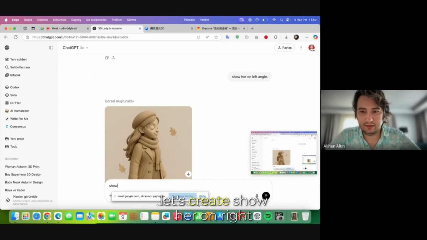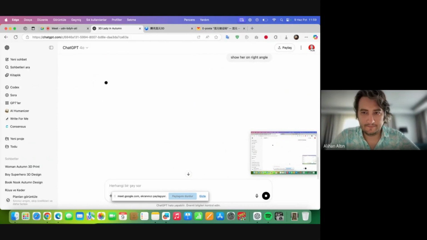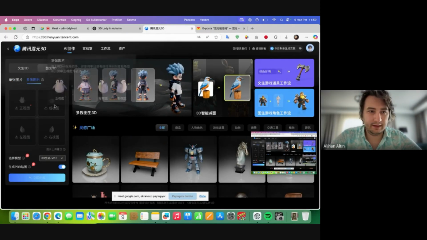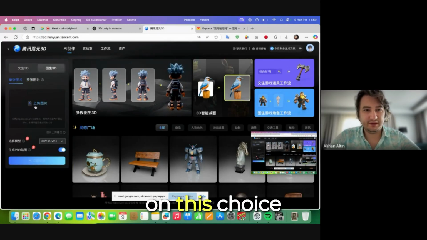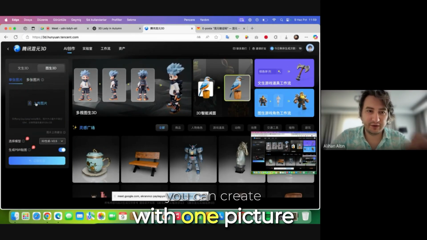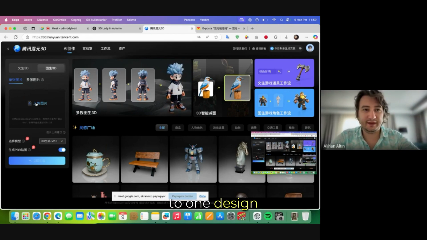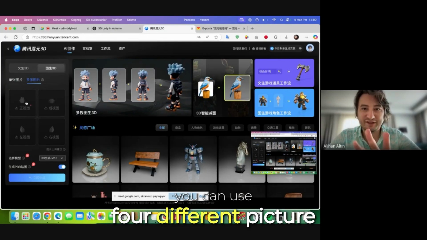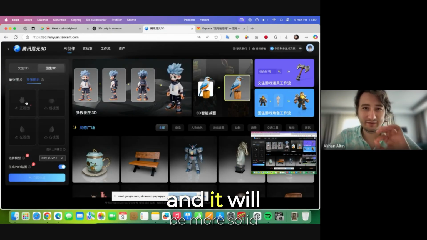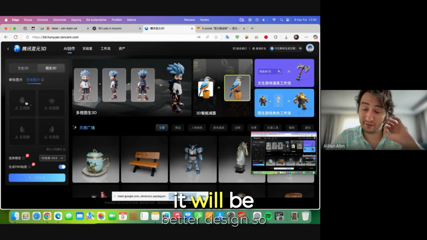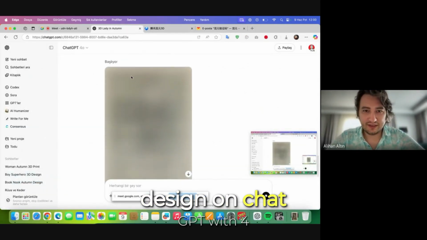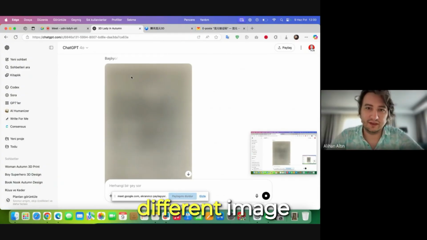let's create, show her on the right angle. With this choice, you can create one design from one picture, but with the other option, you can use 4 different pictures for one design, and it will be more solid. It will be a better design. So let's create our design on ChatGPT with 4 different images.